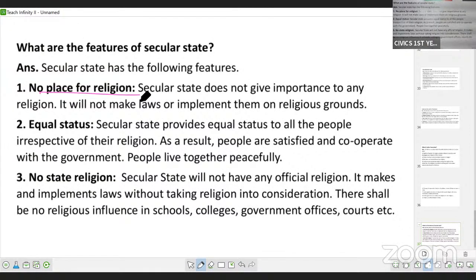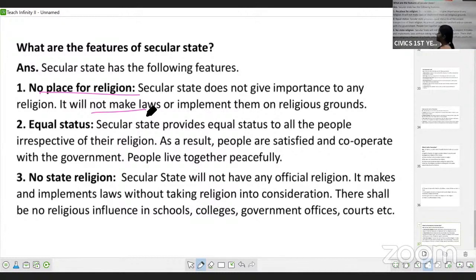In a secular state, religion is not important. No importance is given to religion. Laws are not made on the basis of religion. There is no place for religion in political activities or government activities, you can say.